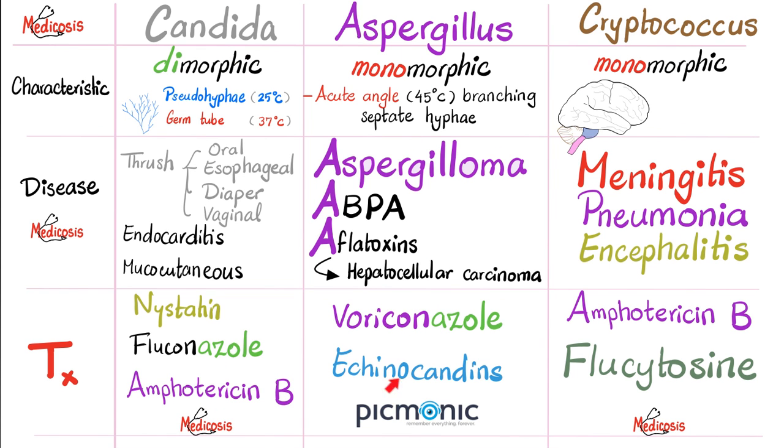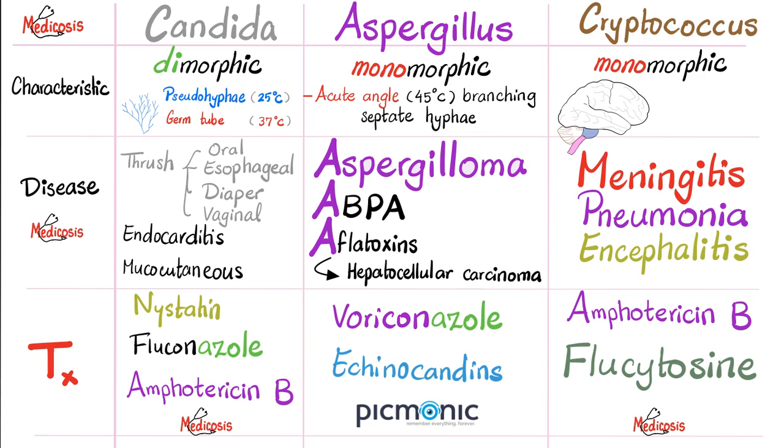As we do towards the end of each Picmonic microbiology video, we compare among the 3 organisms. So we have Candida albicans, Aspergillus fumigatus, and Cryptococcus neoformans. All of them are fungi. Candida is dimorphic, meaning it's mold in the cold and yeast in the beast: pseudohyphae at cold temperatures, germ tube formation at hot or warm temperatures.